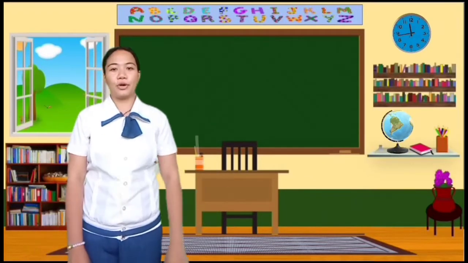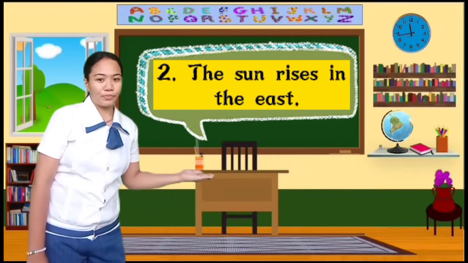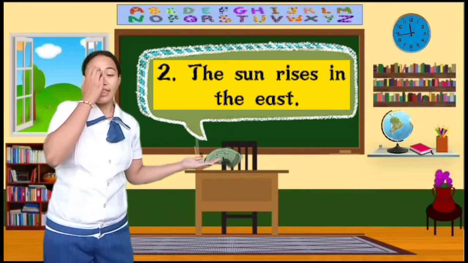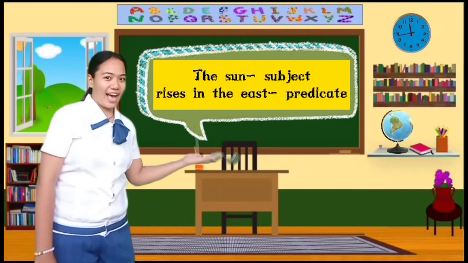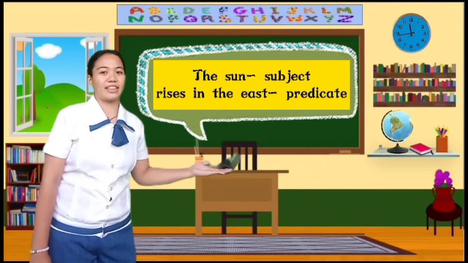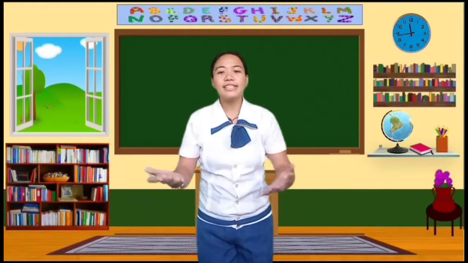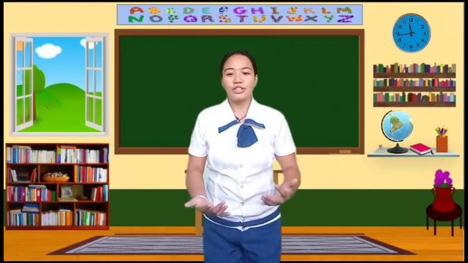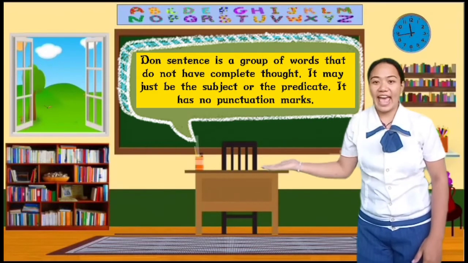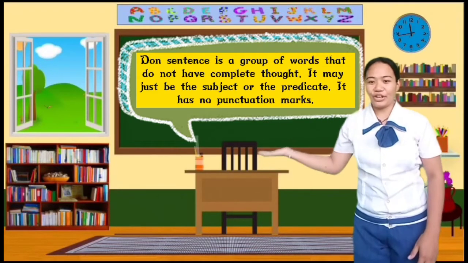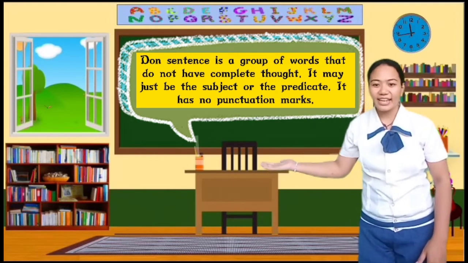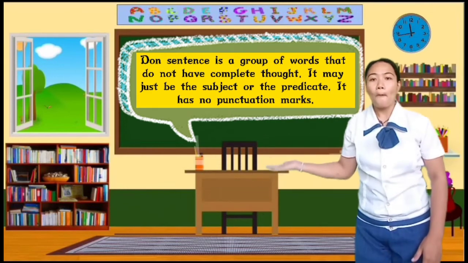Very good. So, example number 2. The sun rises in the east. So, the subject is the sun. Rises in the east is the predicate. Very good. Now, let's go to non-sentence. So, non-sentence is a group of words that do not have a complete thought. It may just be the subject or the predicate. It has no punctuation marks.